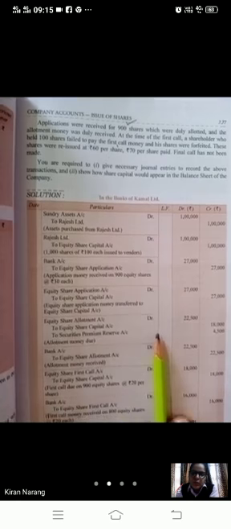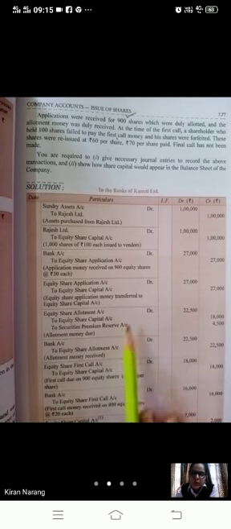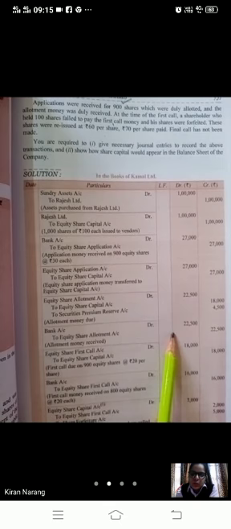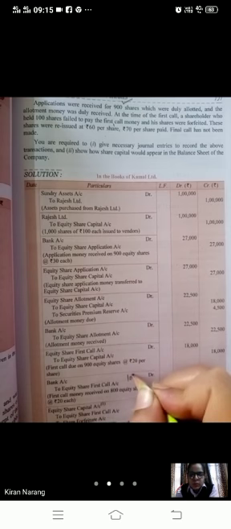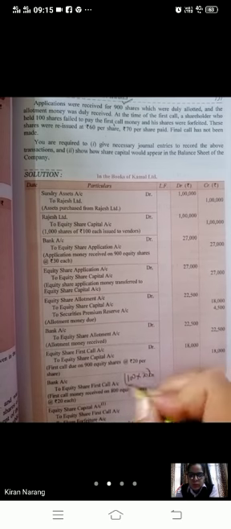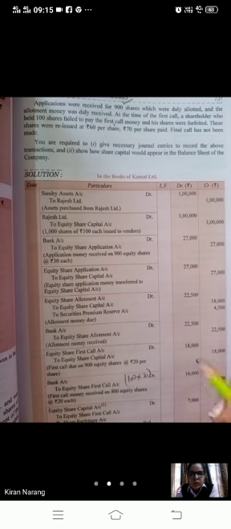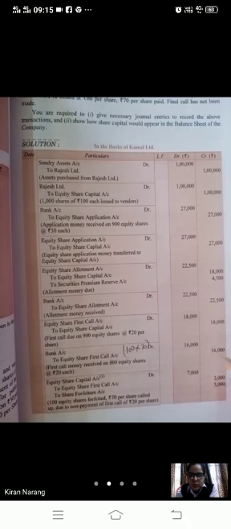Then you will ask for the allotment. Share allotment to share capital to security premium, and bank to share allotment. All money at the time of allotment will be received. But when you call for the first call money, one shareholder will not pay. One shareholder who was having 100 shares will not pay you rupees 20 on first call. So 2000 will be deducted and you have received only 16,000 out of 18,000. These shares were forfeited here only.